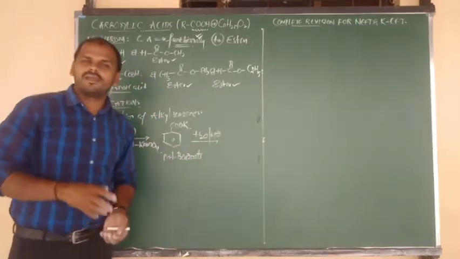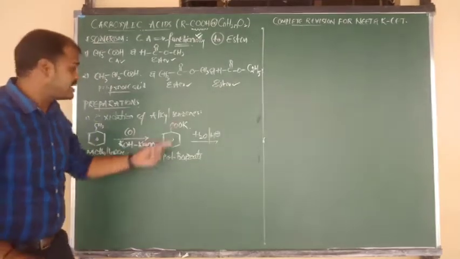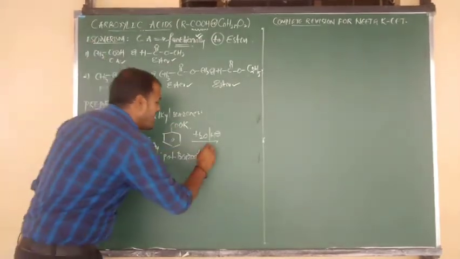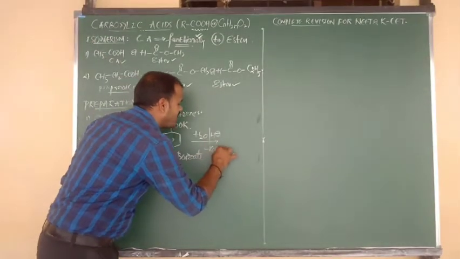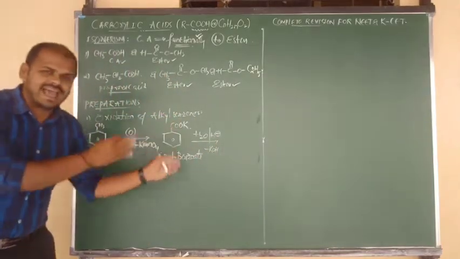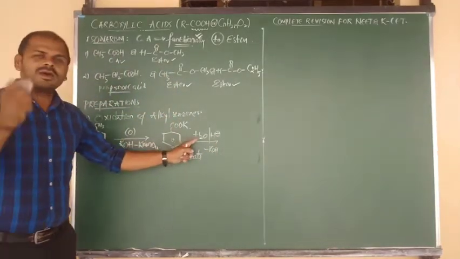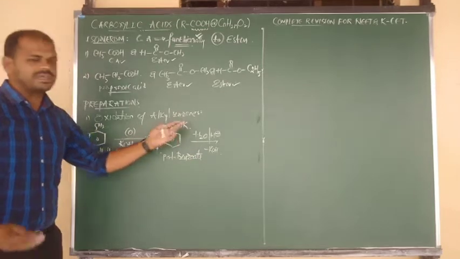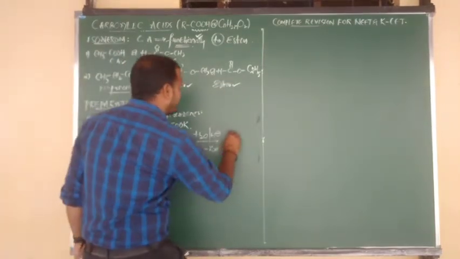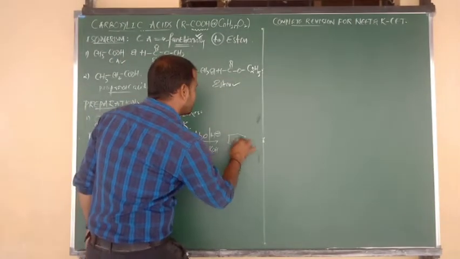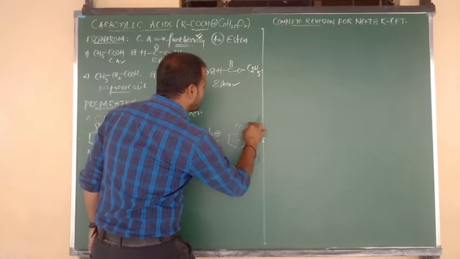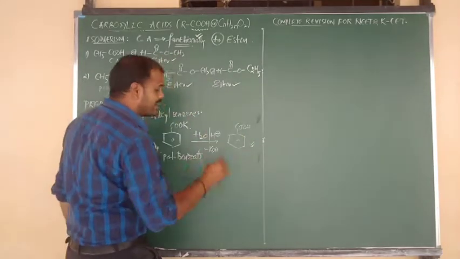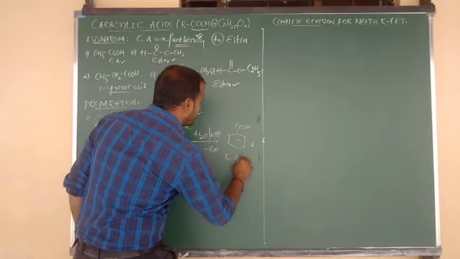The water molecule contains H plus and OH minus. OH minus combines with K and is eliminated as KOH, so we get the catalyst back. The remaining H plus from water attacks COO minus, and you get benzoic acid. So this is a suitable method for the preparation of only benzoic acid, only aromatic acid.